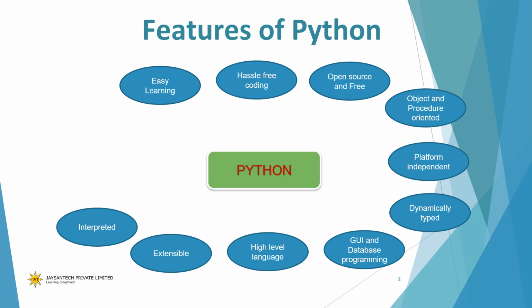Next, we have interpreted. Python is run using an interpreter and not a compiler. The interpreter will basically run your program line by line and it will break the execution as and when it encounters an error in your code. So this makes it very easy to debug your program in Python.